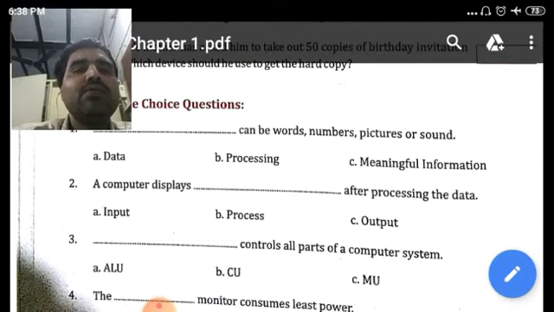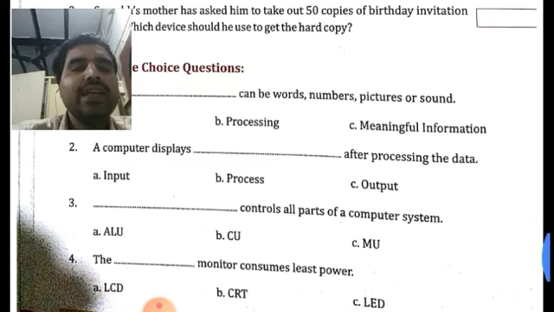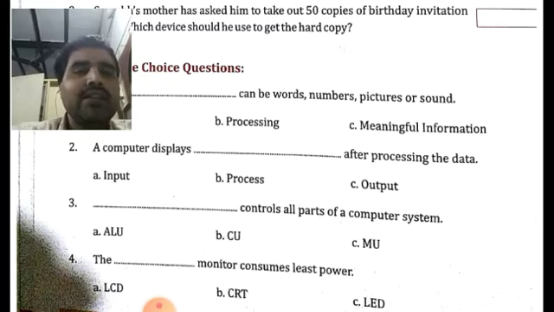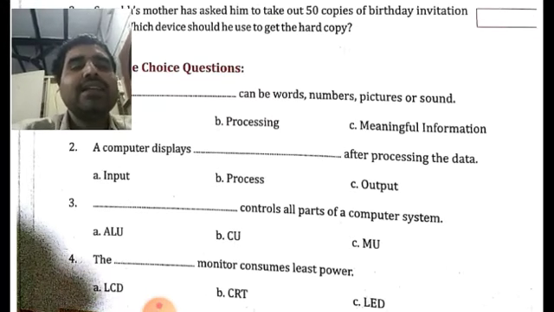Okay, and CU or the control unit is used for controlling all parts of a computer system. So here the correct answer will be B, which is CU. Okay, in the second one, a computer displays dash after processing the data. In that case, the correct answer was output. In the third question, dash controls all parts of a computer system. The correct answer is control unit or CU.